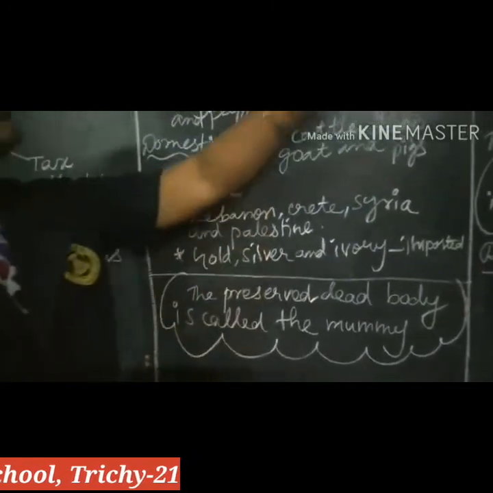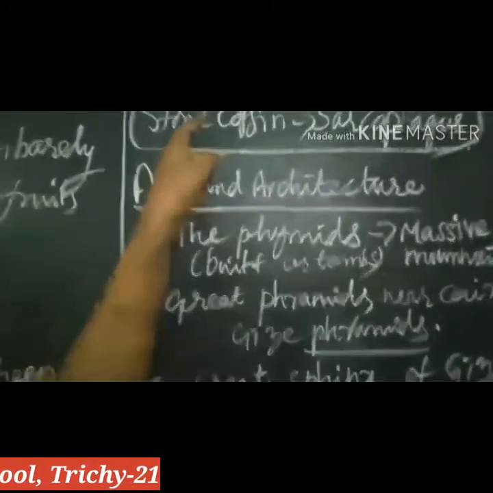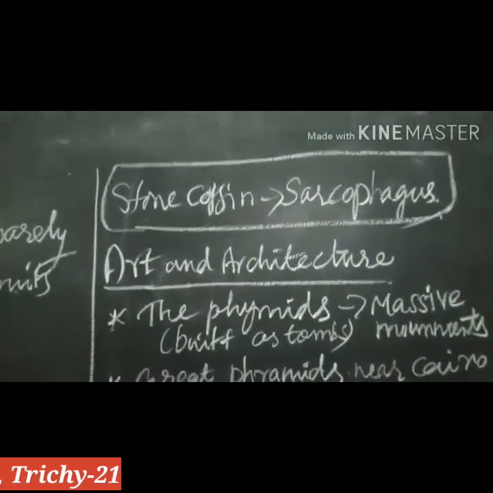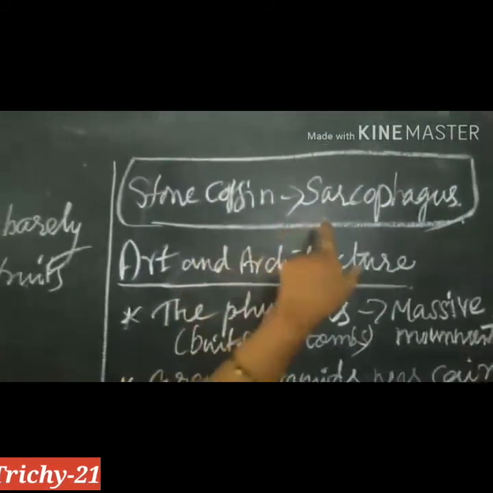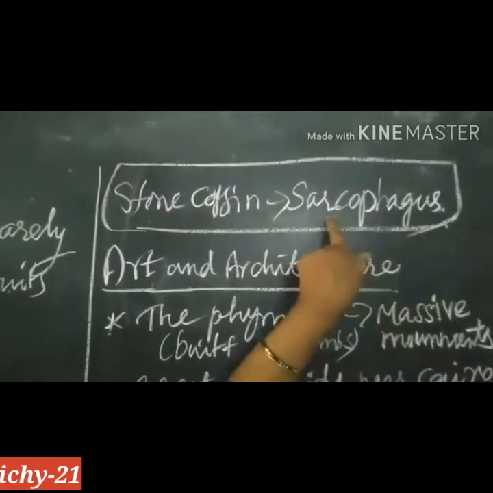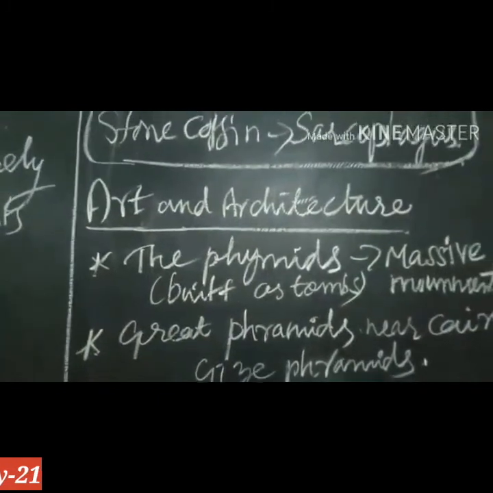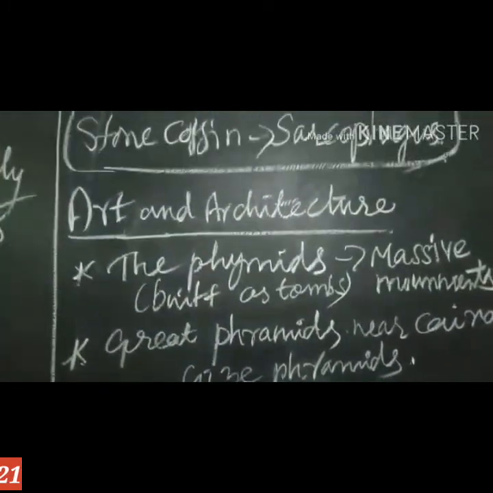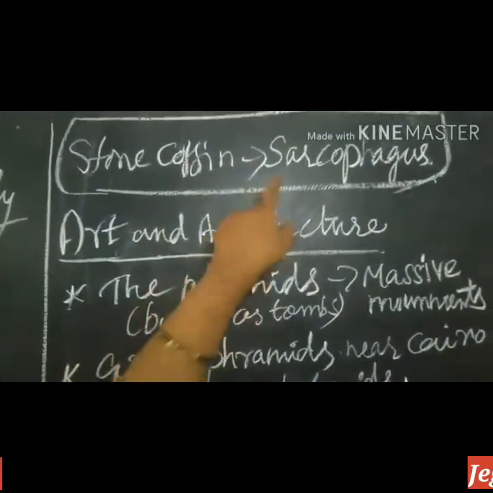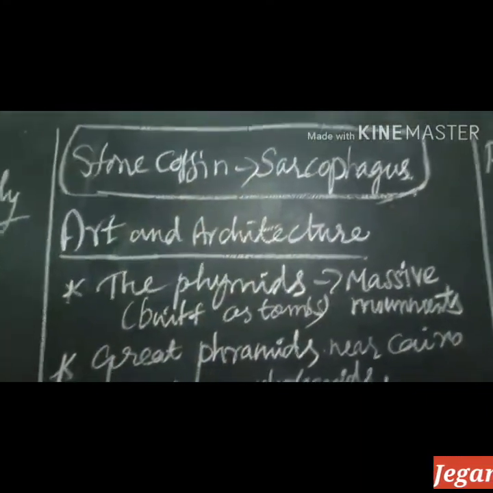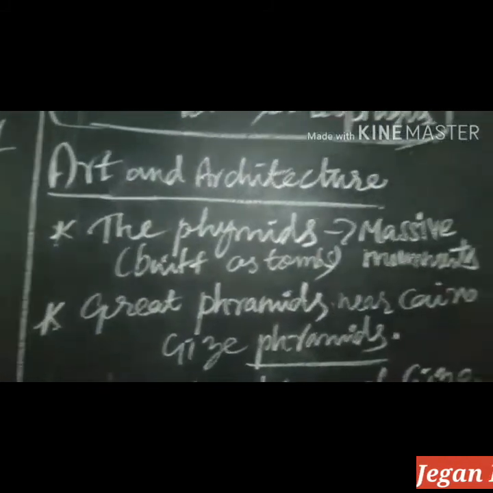Another one is the stone coffin. The stone coffin, that means what, children? To store the dead body. This one is called the sarcophagus. In the previous lesson you discussed burial types, and one of the types is the sarcophagus. That burial type we are using for Egyptians. It is called the mummy.